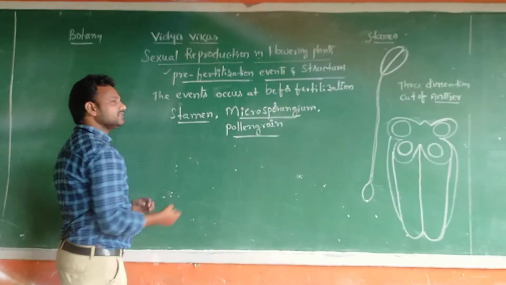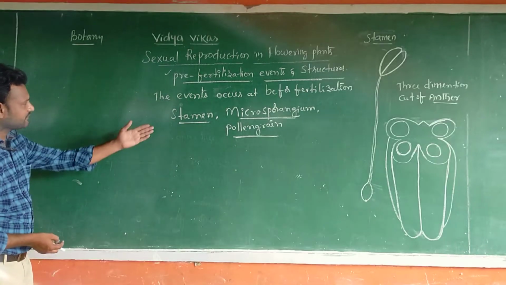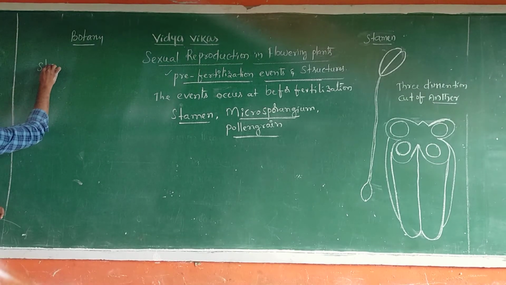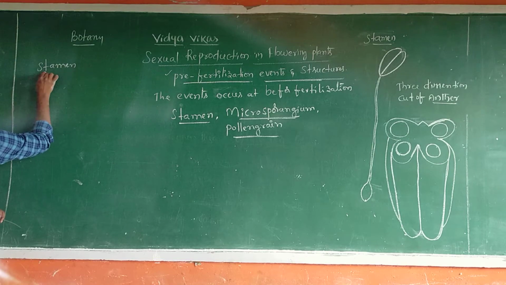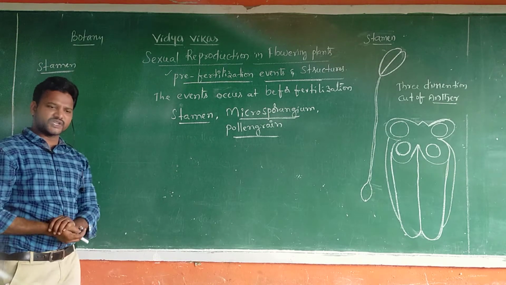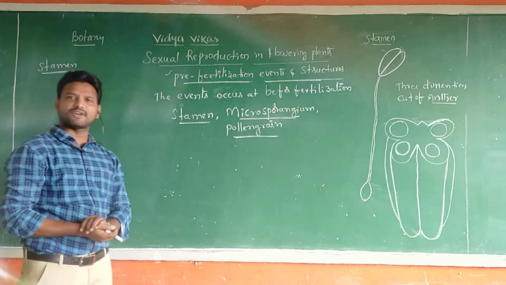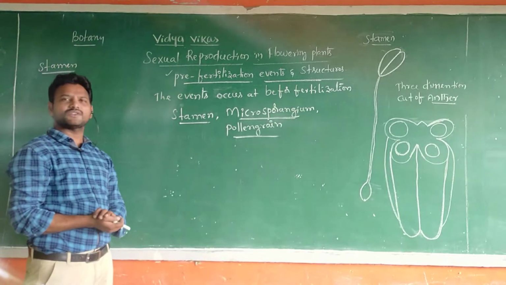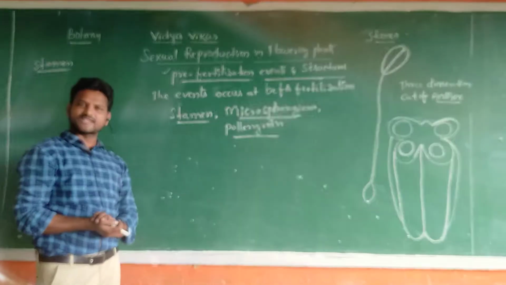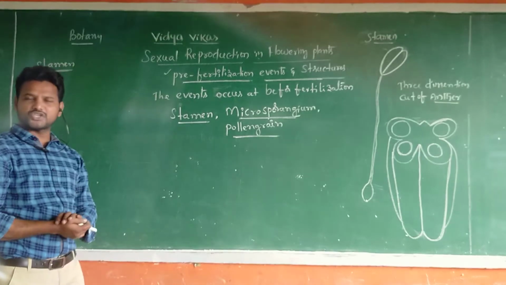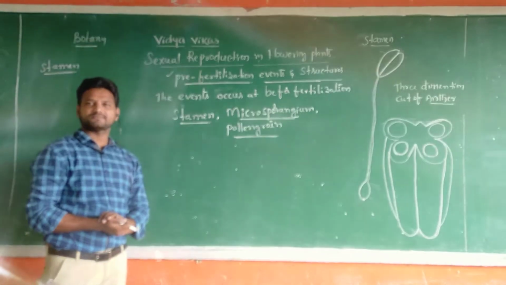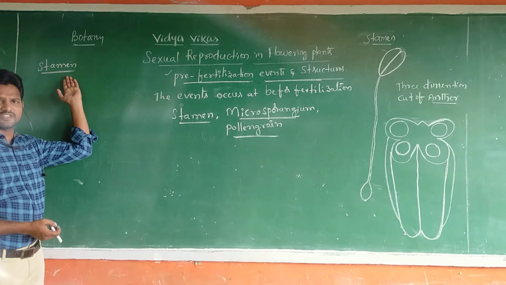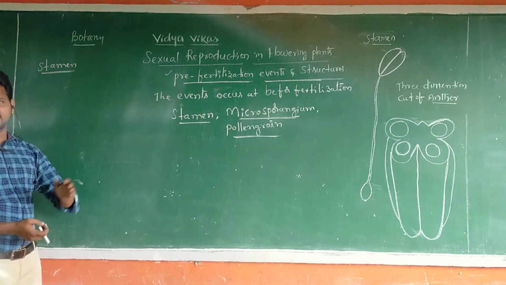Let me talk about them one by one. You take the first one, that is the stamen. You studied in the structure of flower that a flower consists of four whorls: one is calyx, second corolla, third androecium, fourth gynoecium. So here, this is the stamen. The androecium is the third whorl. It consists of stamens.